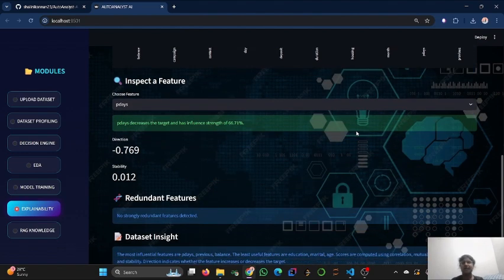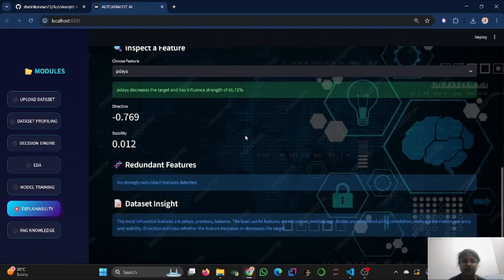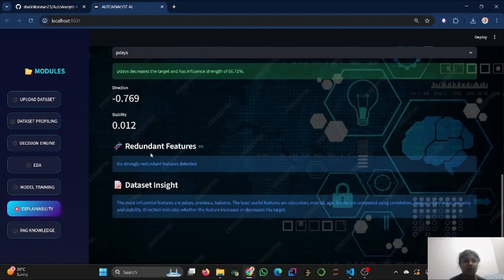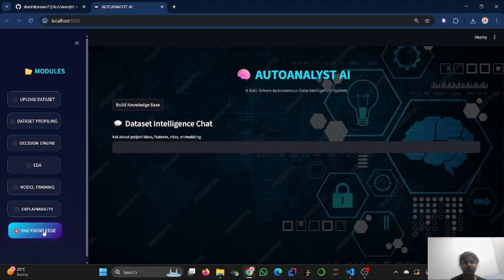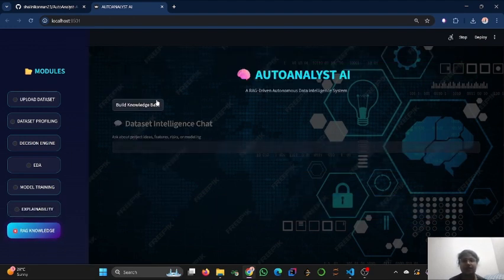And here we can inspect a feature, like days, which decreases the target and has an influence strength of 66.71 percent, along with the direction and the stability. In the RAG knowledge section, we can build the knowledge base for that data.